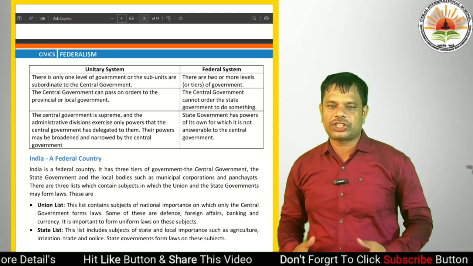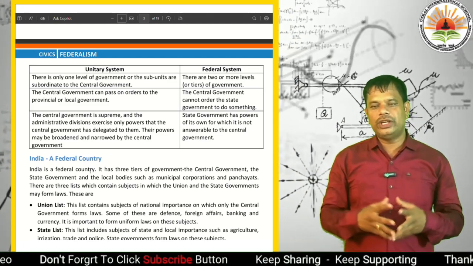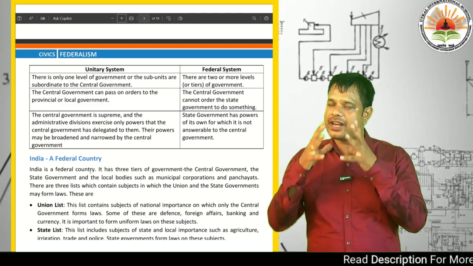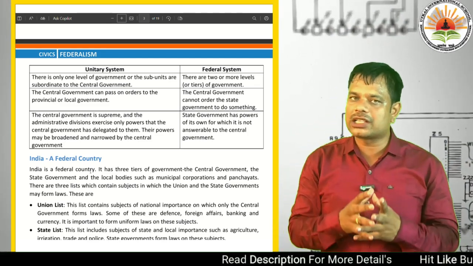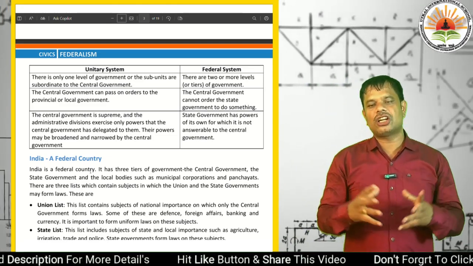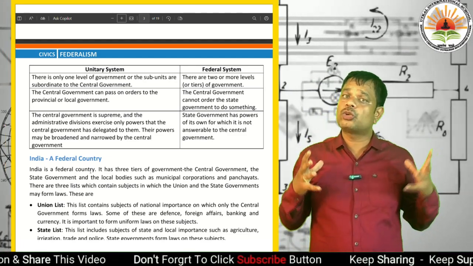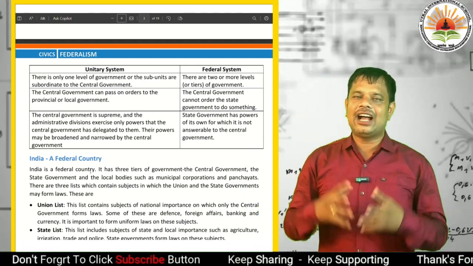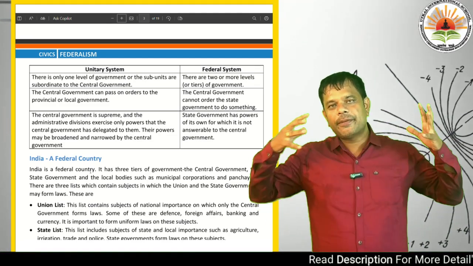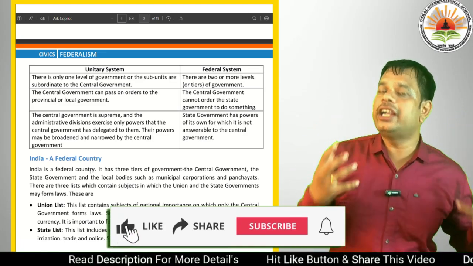But in a federal system, state government has powers of its own for which it is not answerable to the central government. Okay? Then, dear students, our country now has crossed 140 crores, and we are very proud. Our India is a federal country.